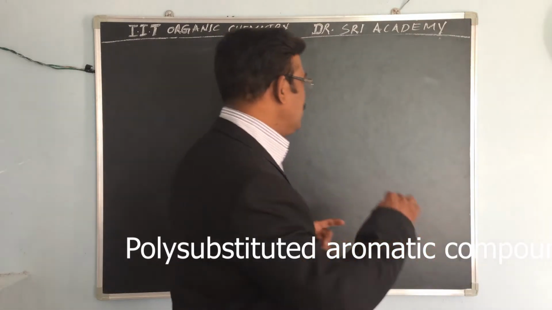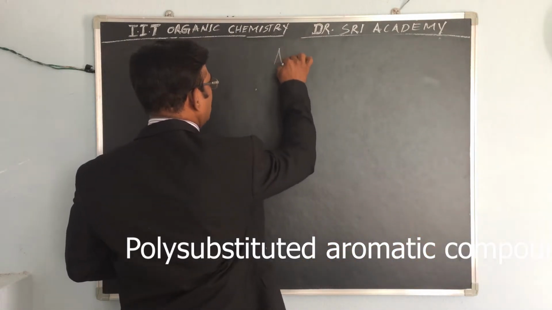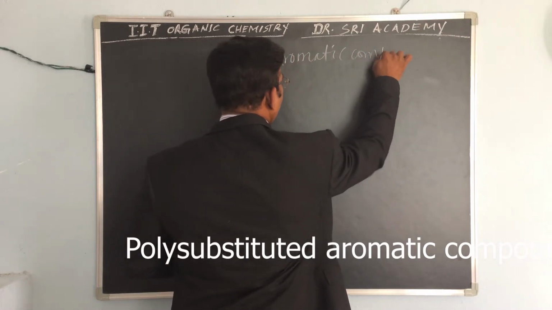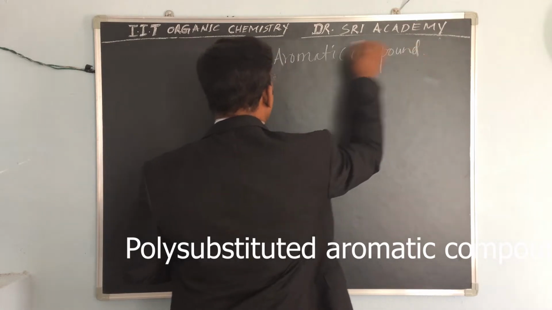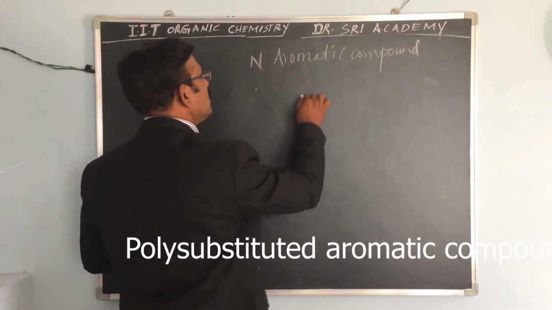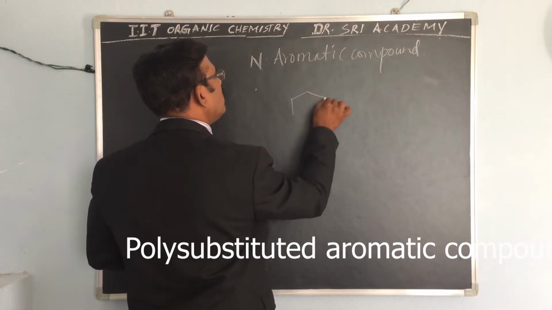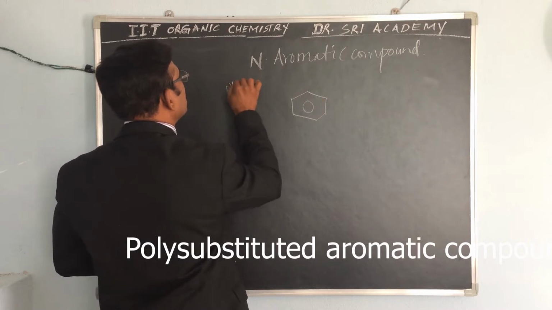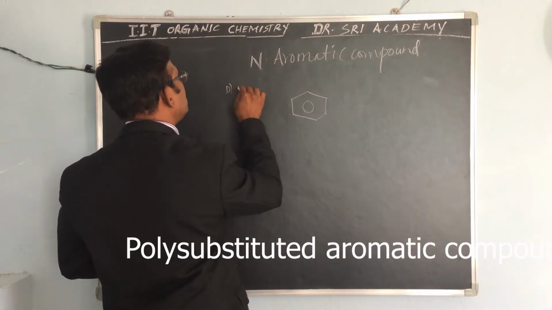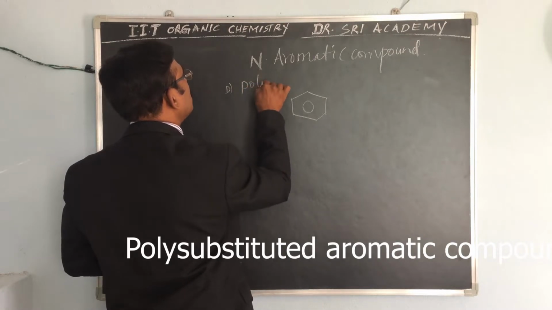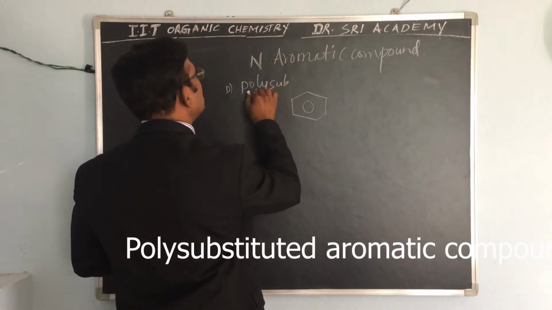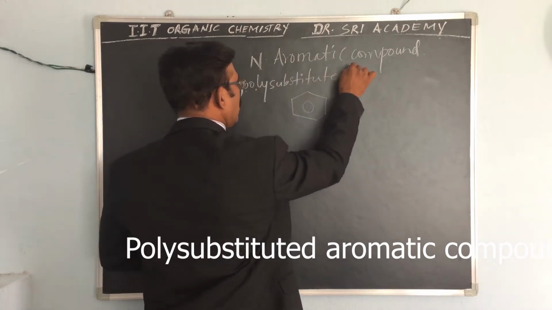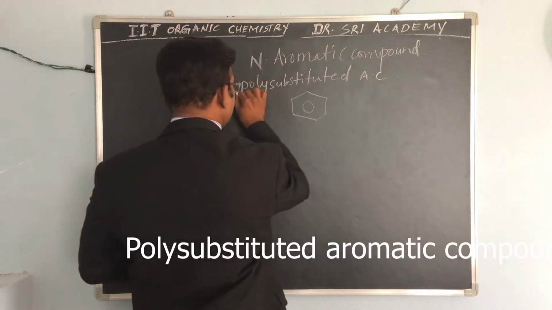Continuation of the nomenclature of aromatic compounds. Monosubstituted is completed, disubstituted and polysubstituted. Today we have to see the polysubstituted aromatic compounds.